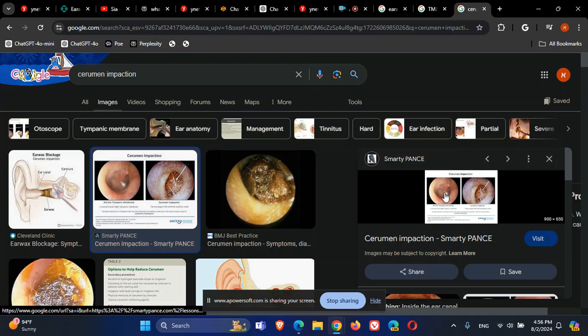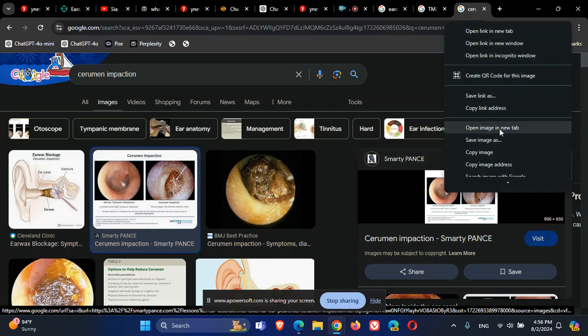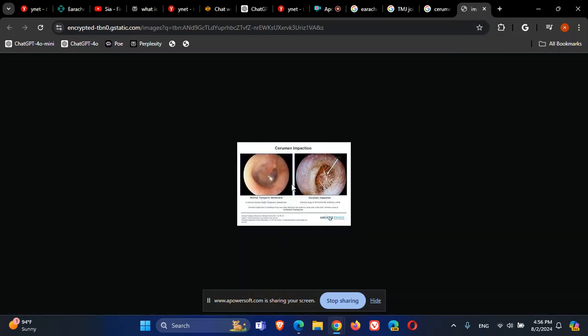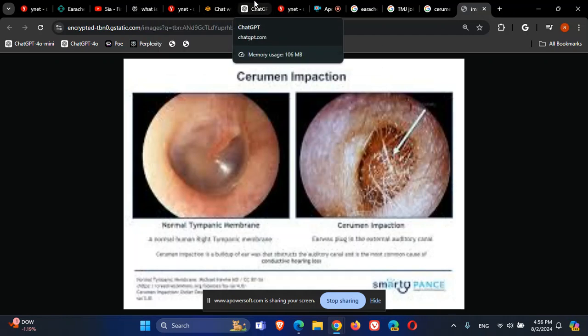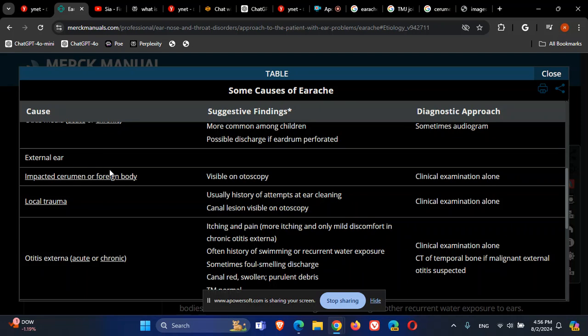You can see here the cerumen impaction of the canal, and here after the removal you can see the tympanic membrane very precisely and visually. So this is cerumen impaction.